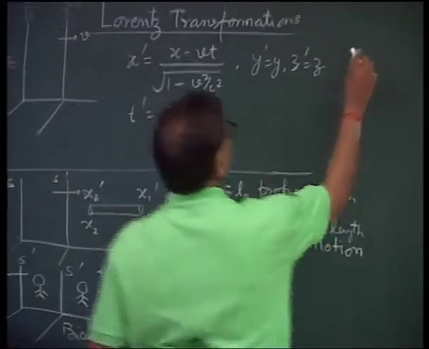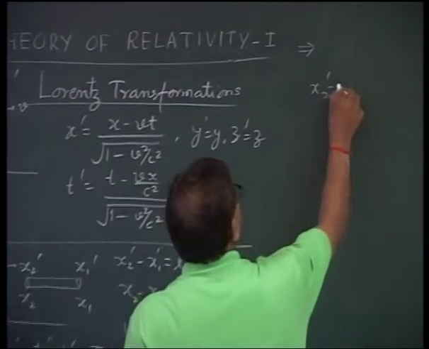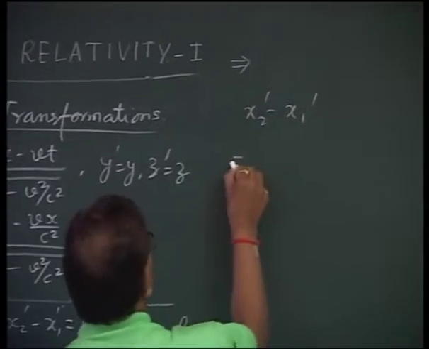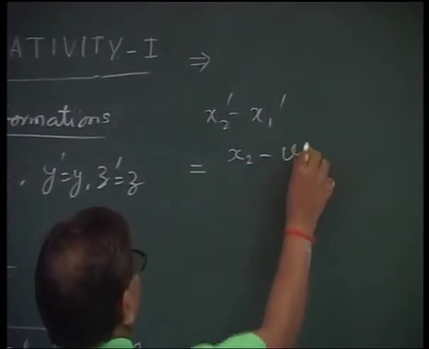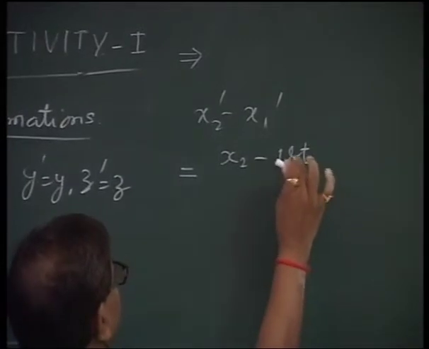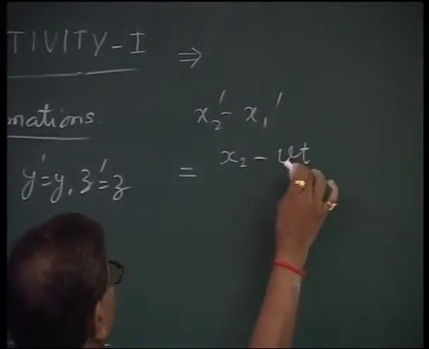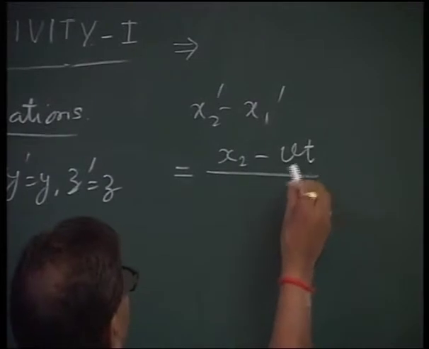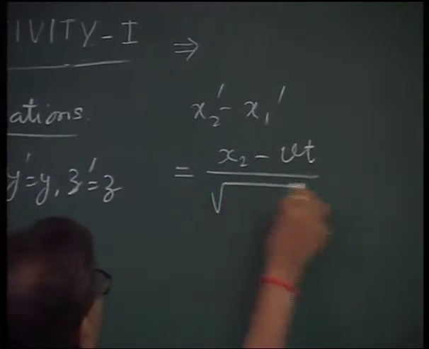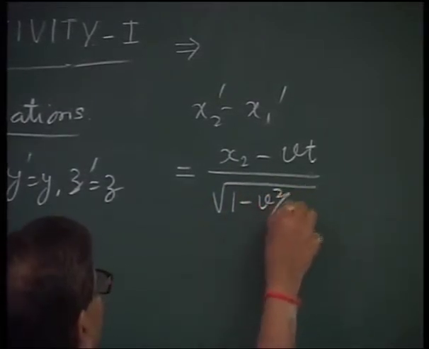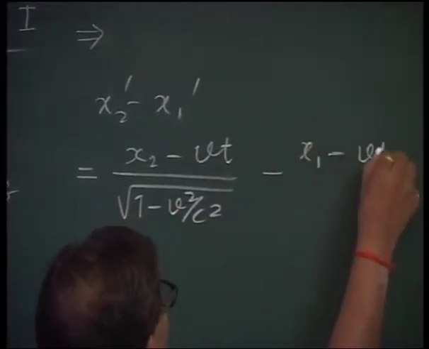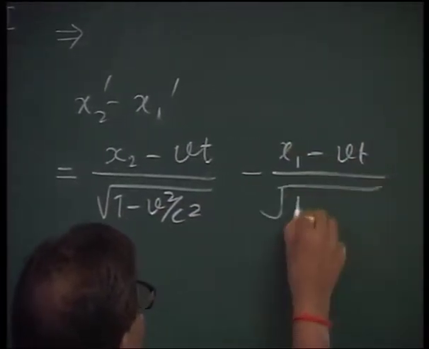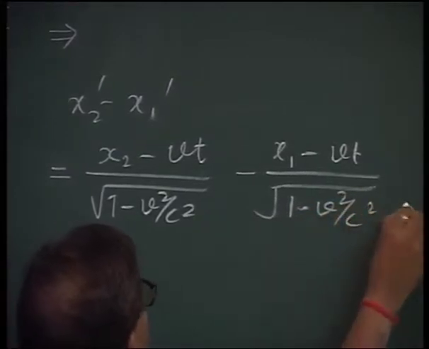Substituting, x2 dash minus x1 dash equals (x2 minus vt) upon under root 1 minus v square by c square, minus (x1 minus vt) upon under root 1 minus v square by c square, because they are measured simultaneously, so I am using t, not t2.